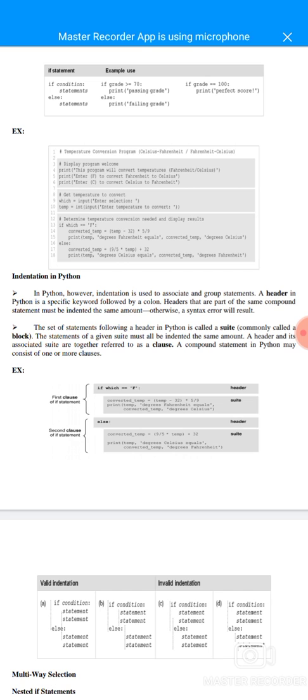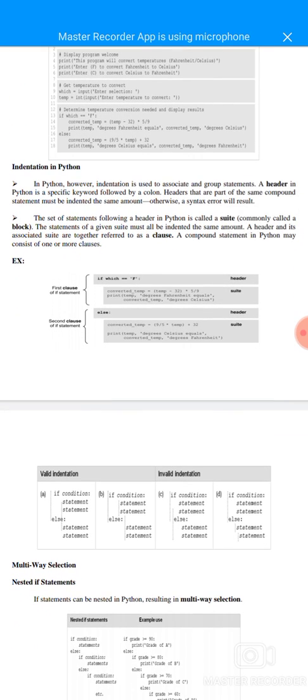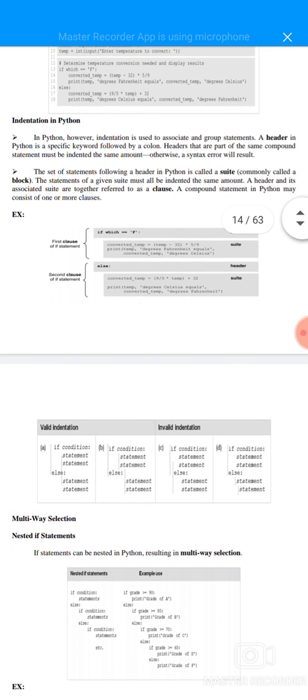In Python, however, indentation is used to associate and group statements. A header in Python is a specific keyword followed by a colon. Headers that are part of the same compound statement must be indented the same amount, otherwise a syntax error will result. A set of statements following a header in Python is called a suite, also called a block. The statements of a given suite must all be indented the same amount. A header and its associated suite are together referred to as a clause.